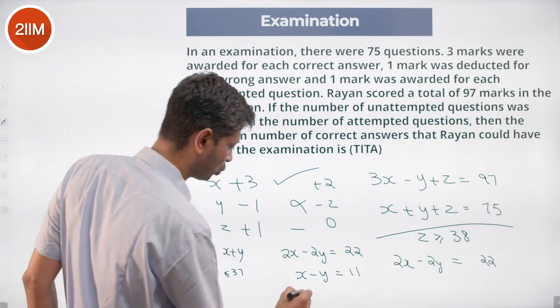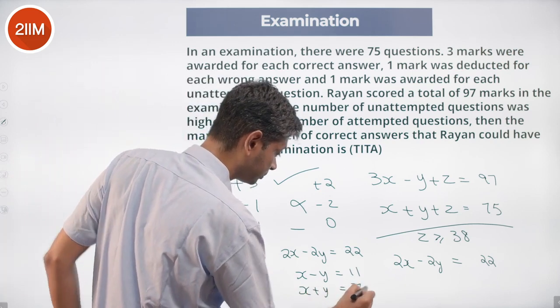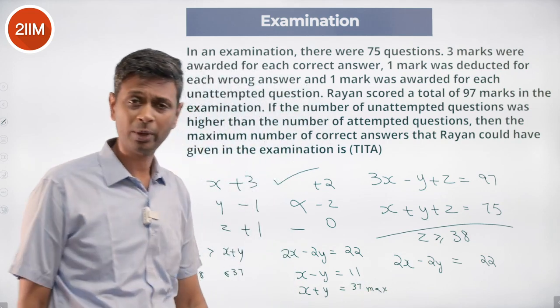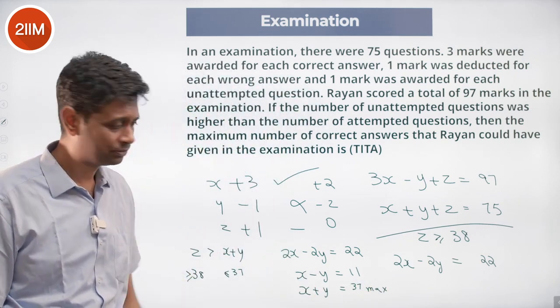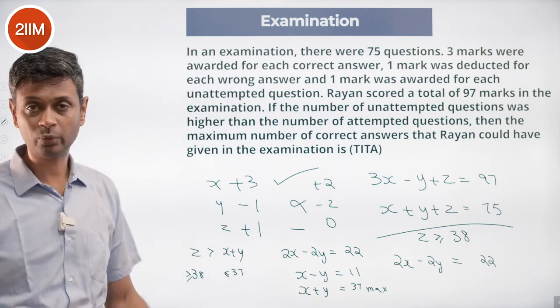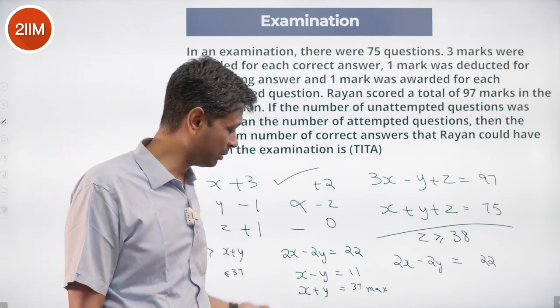And x plus y can be a maximum of 37. How do I know that? Because z is more than x and y put together. So if x plus y is higher, that's when x can be higher.